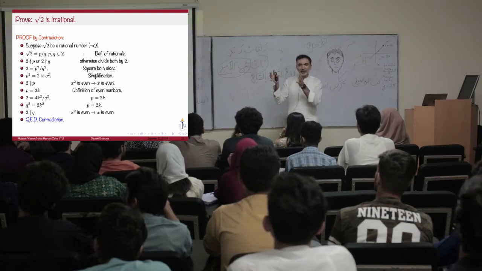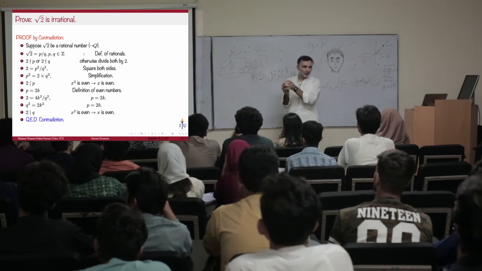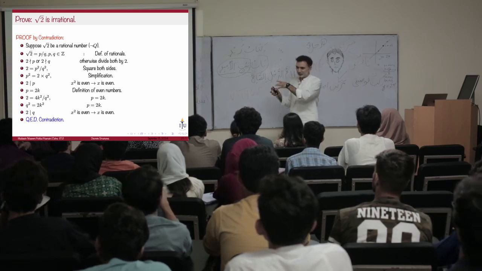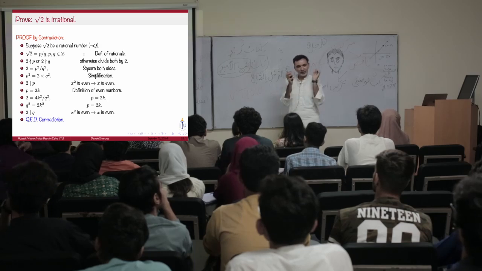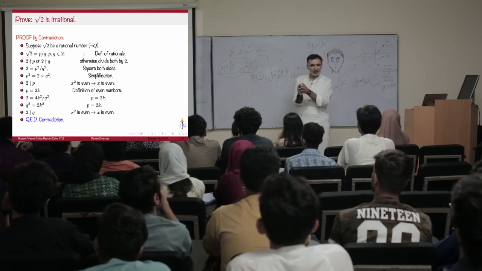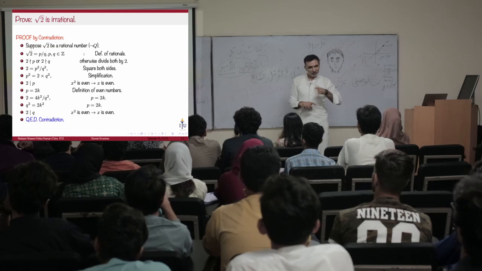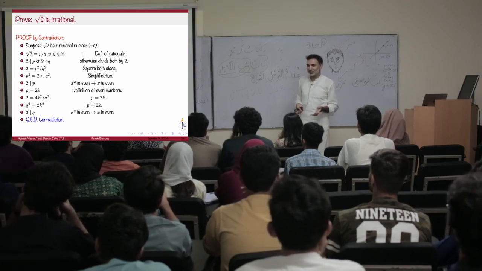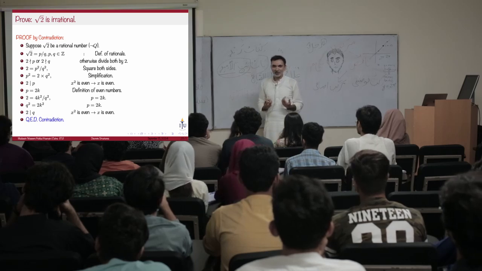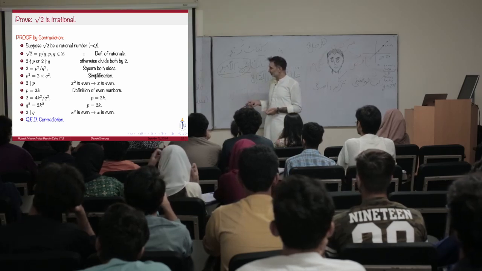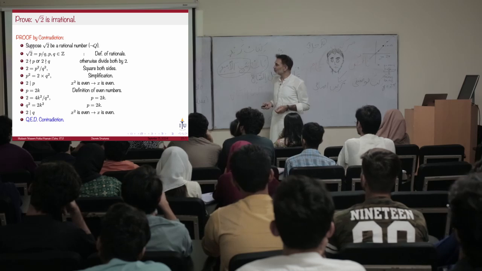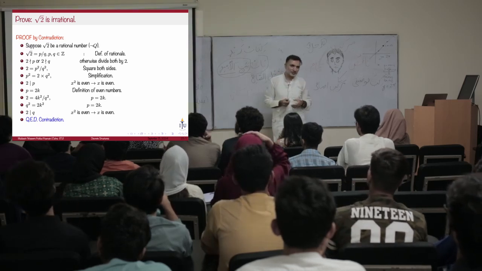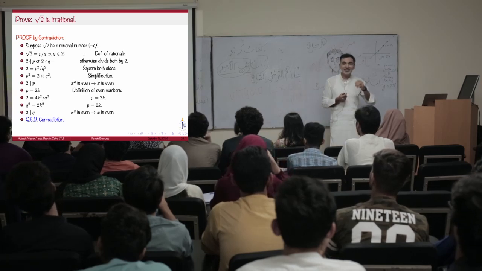So keep doing it until we reach a P or Q where one of them must be odd. If one of them is odd, let's do the square of things. If we do the square of things, we reach the conclusion that P is even, and then we reach the conclusion that Q is even. But that's not possible, right? We just said one of them has to be odd. So we reach a contradiction, and that contradiction proves that our original statement, the negation, must be wrong. All right, good.